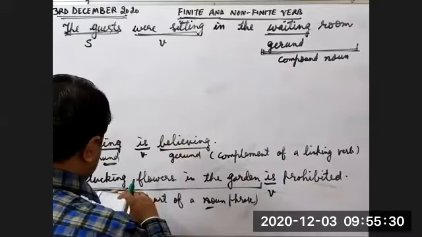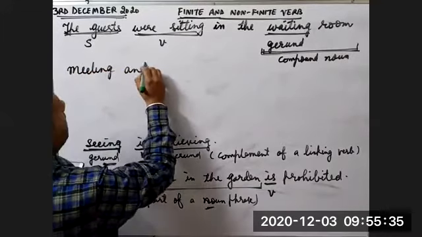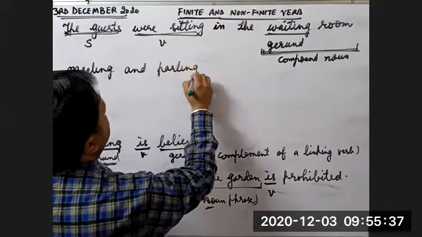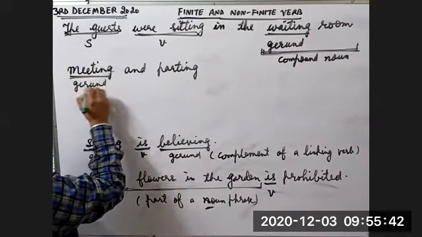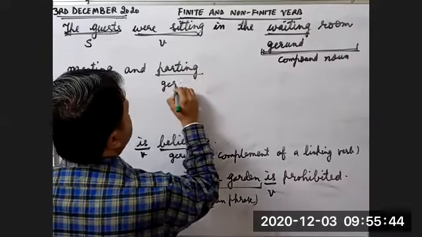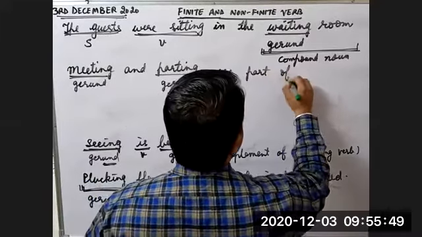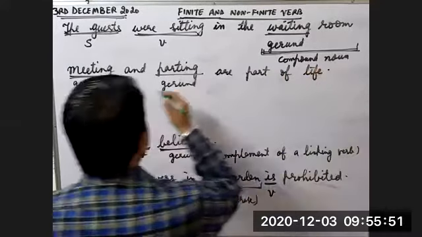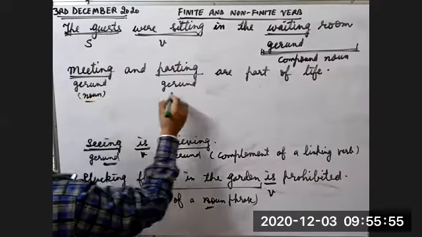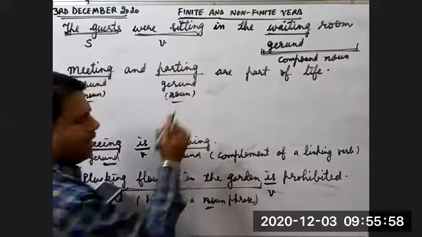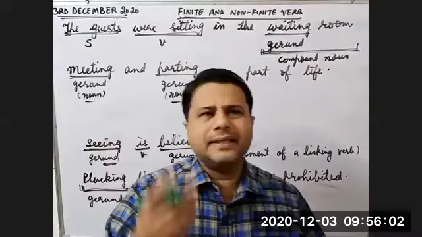Meeting and parting are part of life. Next example. Meeting is a gerund. Parting is also a gerund. Meeting and parting are part of life. So here these are used as nouns, simple nouns, and they are the subject also.